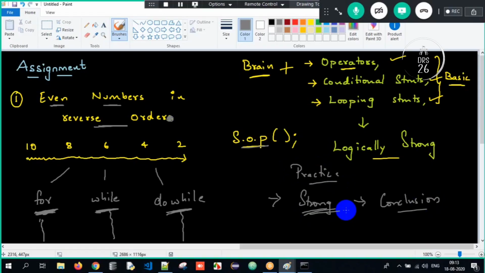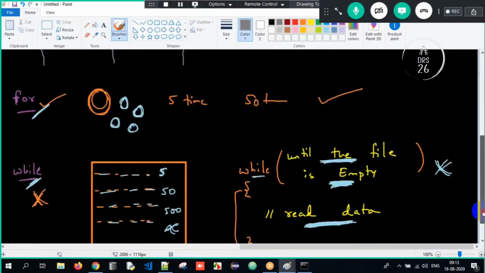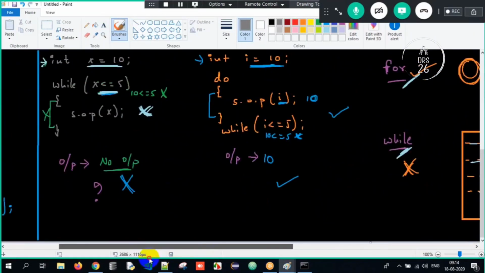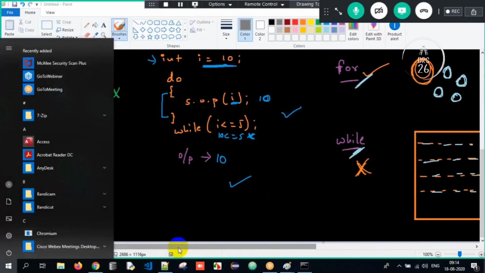Now we are done with looping statements thoroughly. The only thing I have left out is nested for loop. What is nested for loop? I'll do it now in a beautiful manner. You all got the assignment here? Try working on it. Now we will work on the looping statement. Let me open a new sheet.